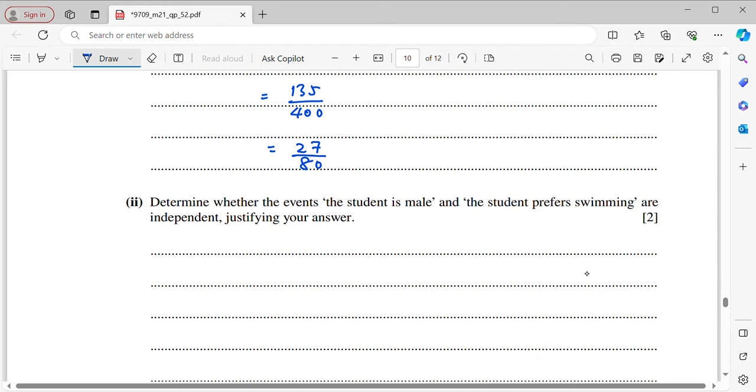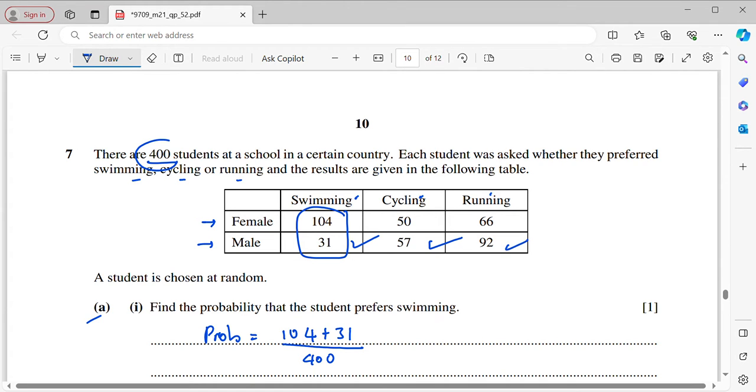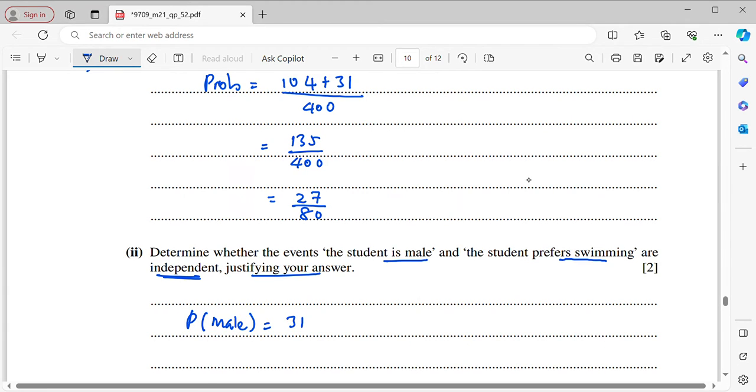Okay, now part 2, determine whether the events the student is male and the student prefers swimming are independent, justifying your answer. So for male, P male. Okay, male students, it will be addition of these 3 values, 31, 57, and 92, divided by total students. So the total students 400. Therefore, this is going to be 180 over 400. And then when you simplify, it will be 9 over 20.